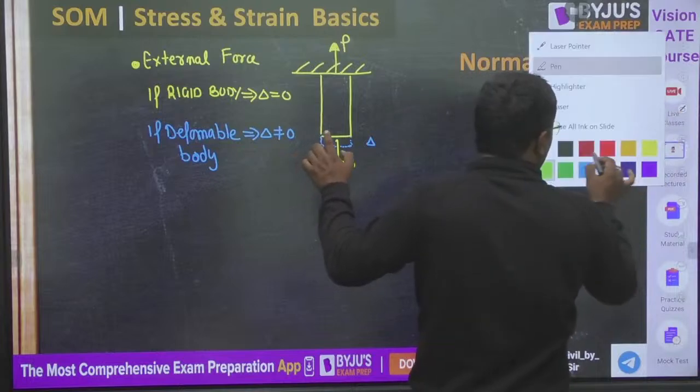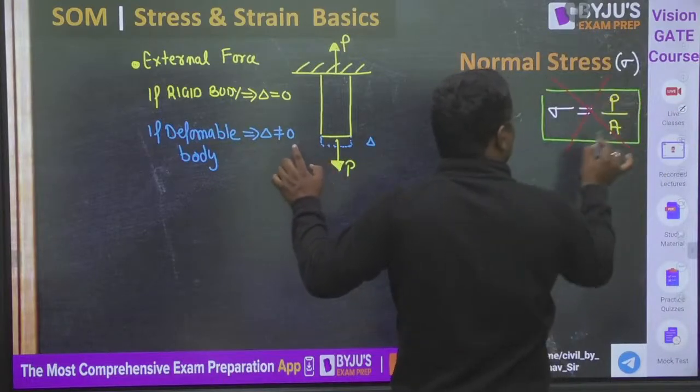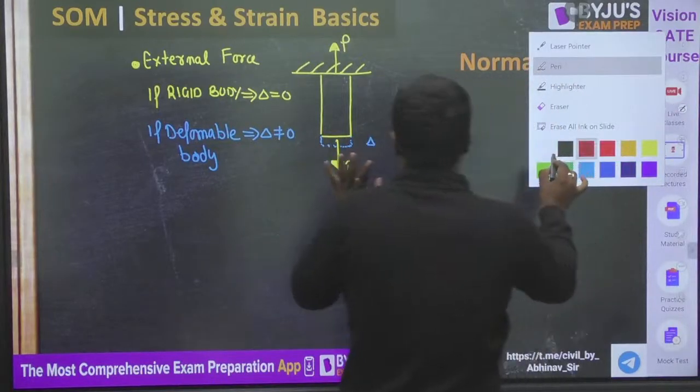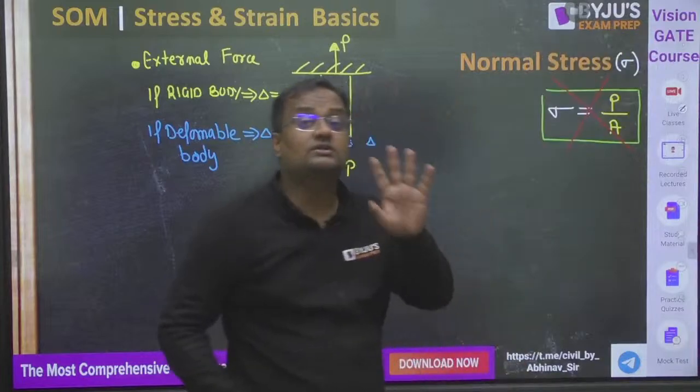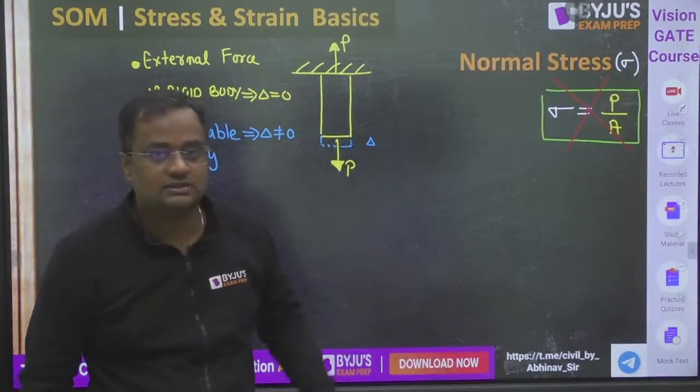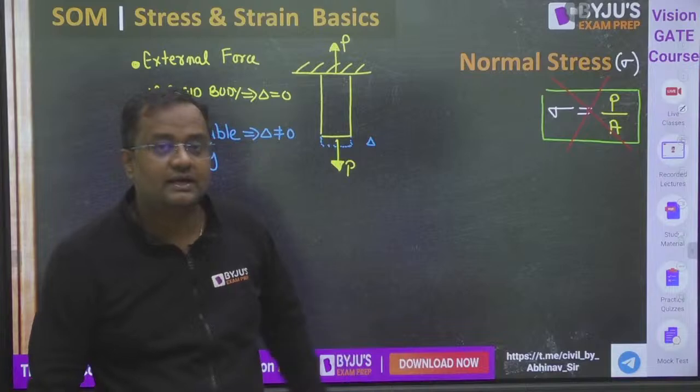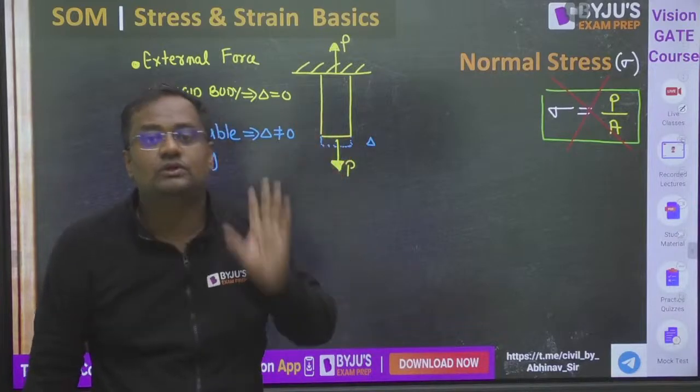Let me tell you, this is absolutely wrong. This is not stress, not normal stress. If you say it is force by area, that is absolutely wrong.